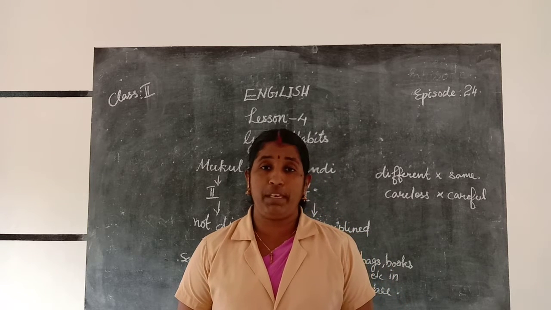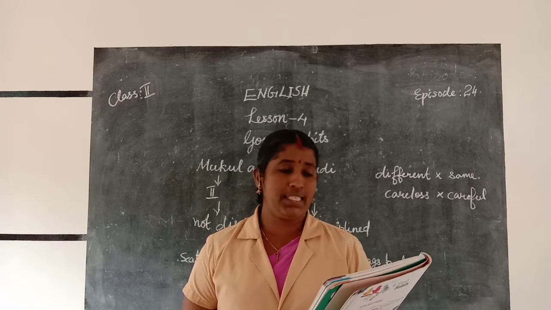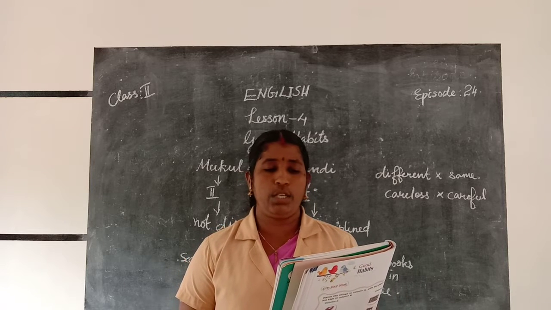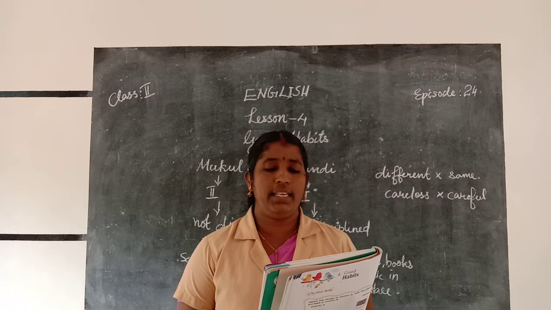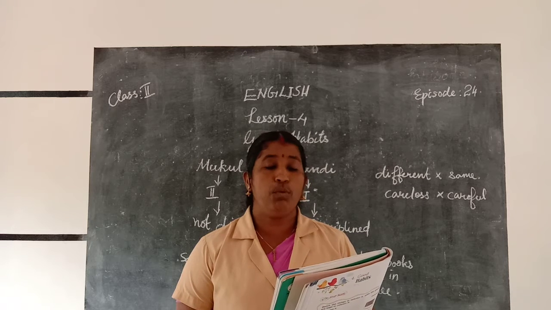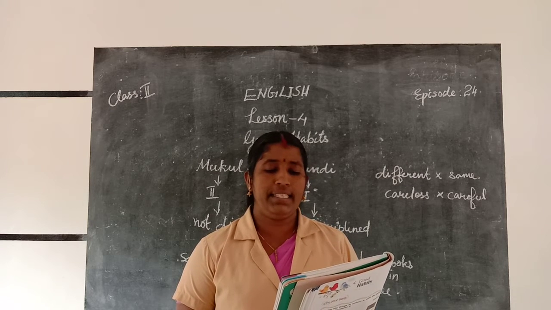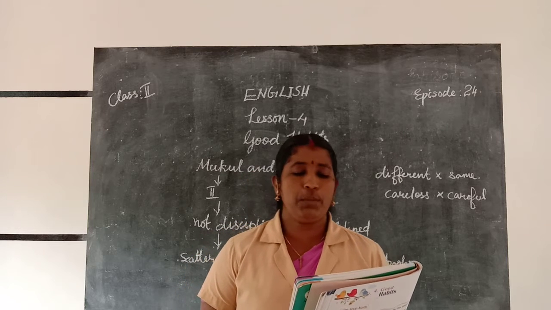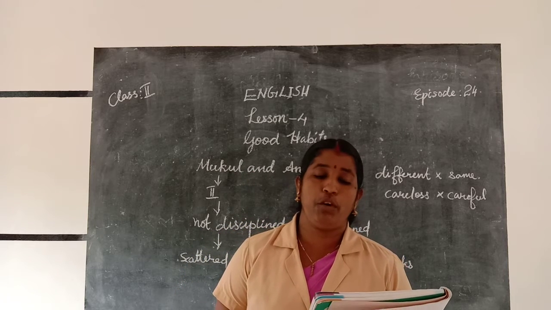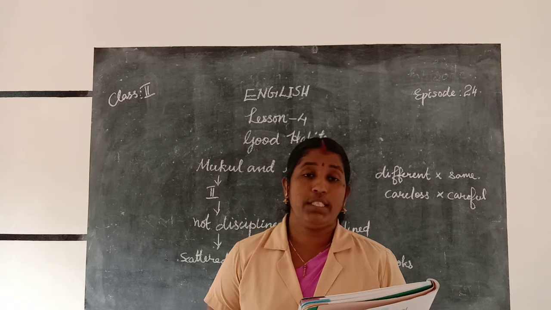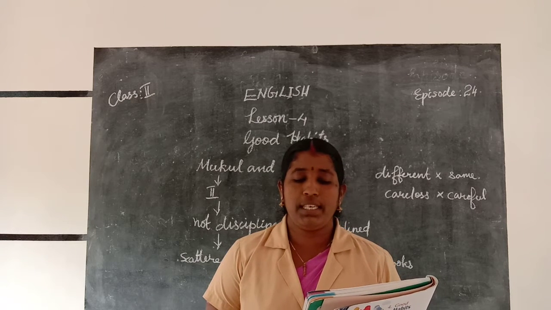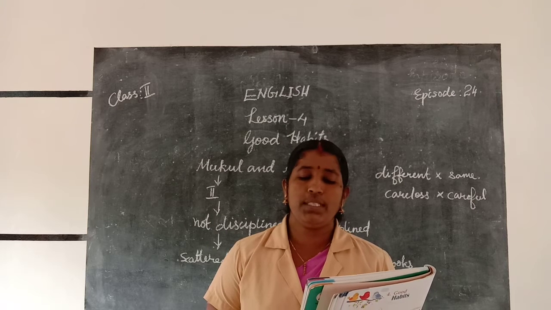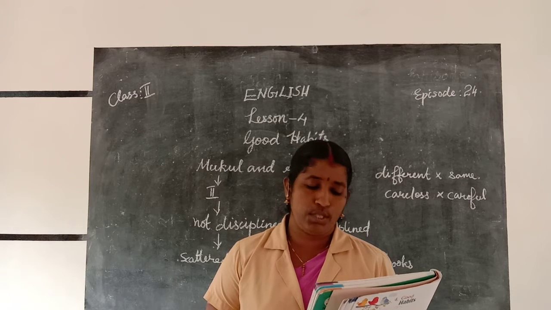There we stopped in the previous class. I will read it once more. You please listen. Mukul is in second standard. His sister Anandi is in first standard. Mukul and Anandi are very different in nature. Mukul is careless, whereas Anandi is disciplined. She always puts her bags, books and uniform in their proper place. Mukul is not disciplined. He always leaves his things scattered. Sometimes he even loses them. He throws his things here and there and slumps on the sofa.